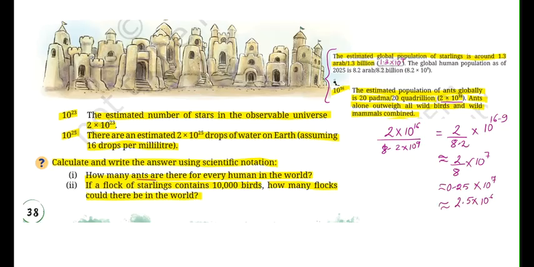So there are approximately 2.5 into 10 to the power of 6 ants per human.